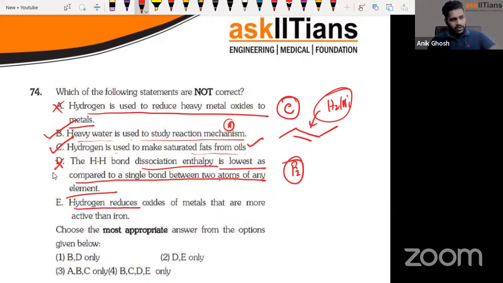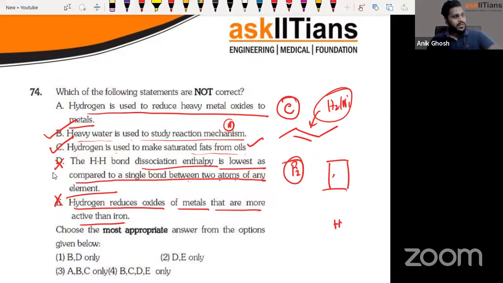Next, hydrogen reduces oxides of metals that are more active than iron. More active than iron means they are on the top side of hydrogen in the series. So hydrogen cannot replace them. So this is also wrong.